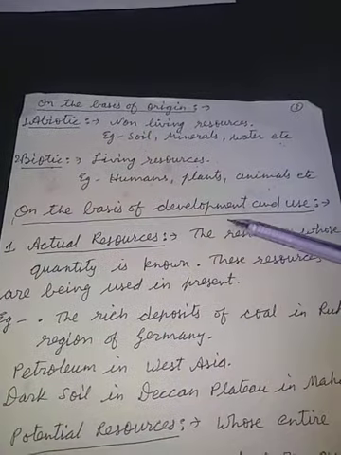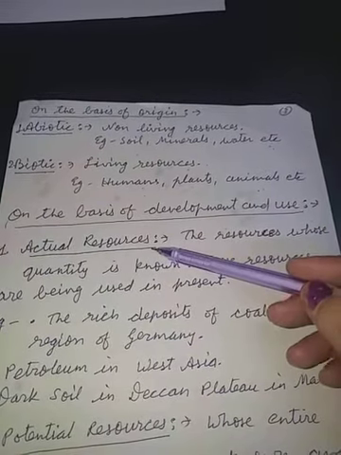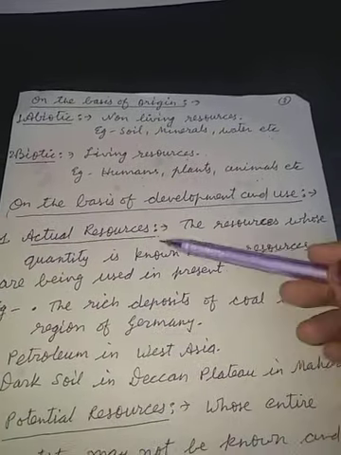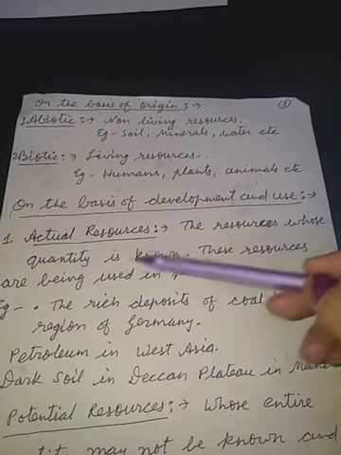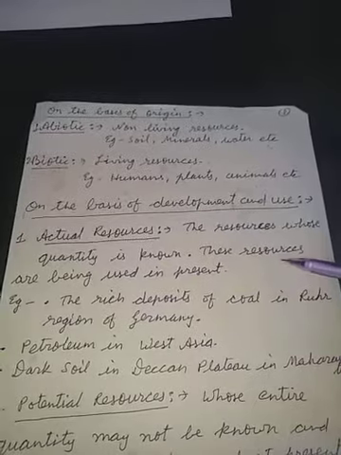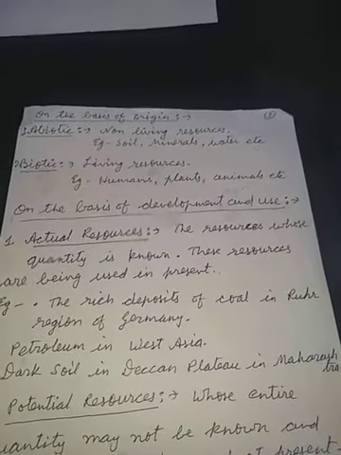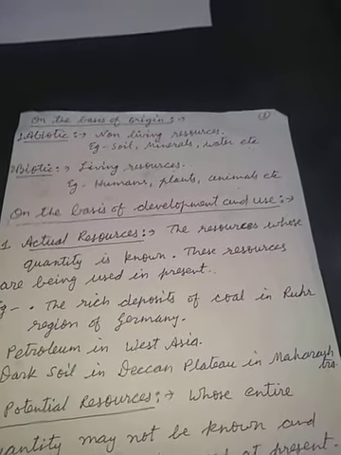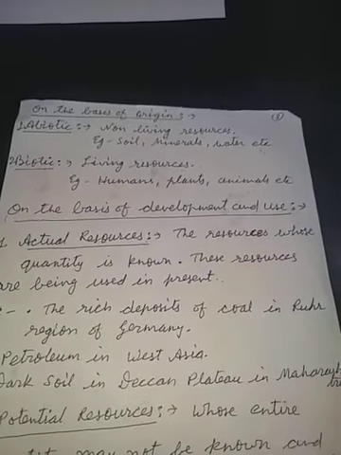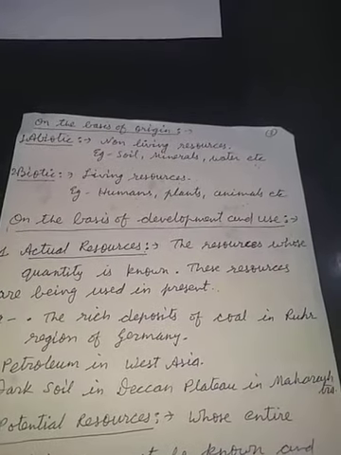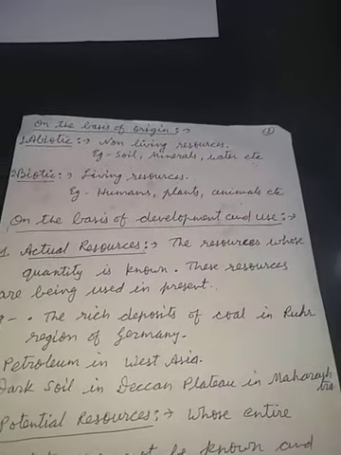Now, on the basis of development and use, they are again of two types, actual resources and potential resources. So, what are actual resources? The resources whose quantity is known. These resources are being used in the present. So, the resources which we know and which we are using in the present are known as actual resources. We know the quantity of these resources, and right now we are using them.